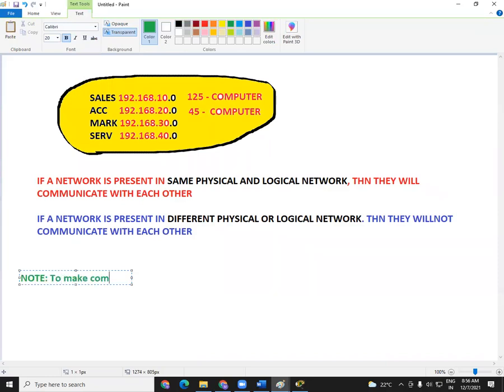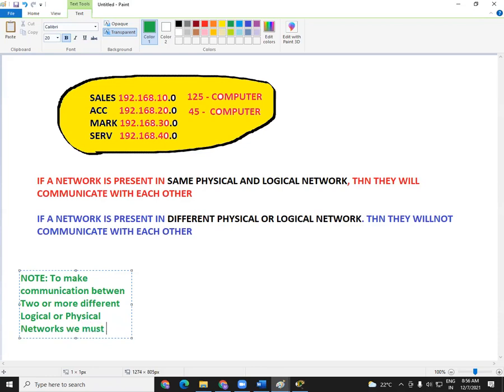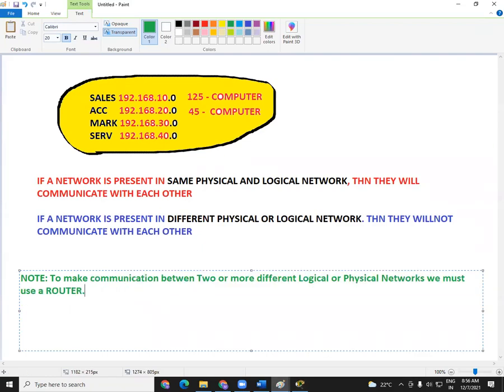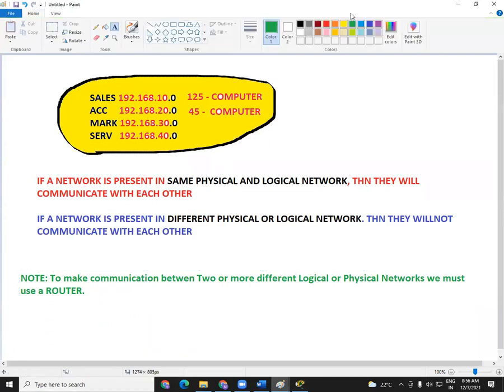To make communication between two or more different logical or physical networks, we must use a router. This is again a note that you should remember forever. What is the note here? To make communication between two or more different logical or physical networks, we must use a router.